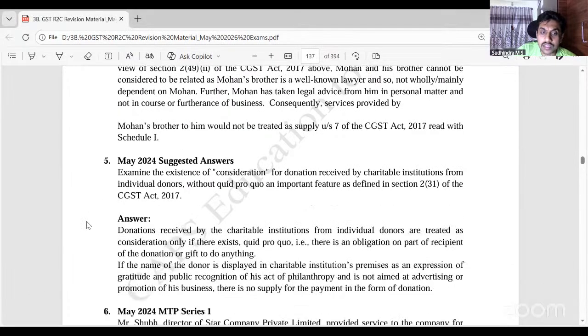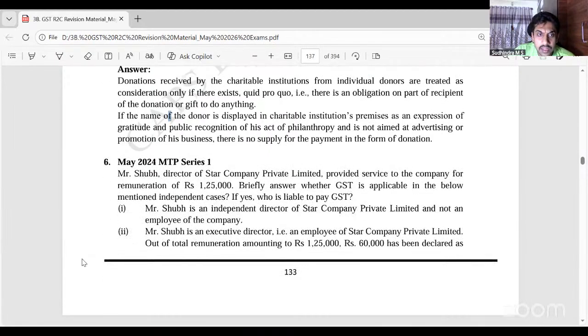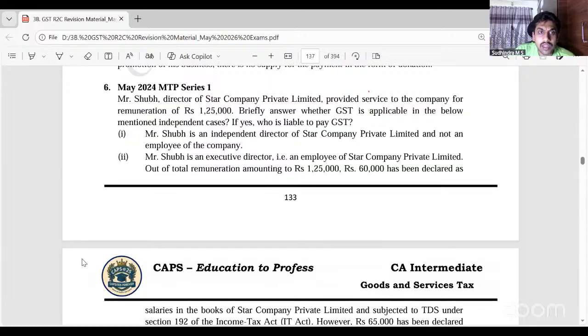Donation received by charitable institutions from individual donors is treated as consideration only if there exists quid pro quo. That is, to a charitable institution, it should be in the nature of donation. It should be for philanthropic purpose, and not advertisement.